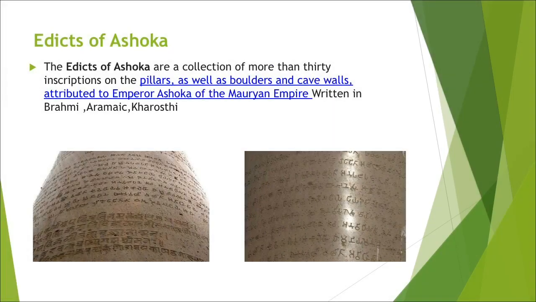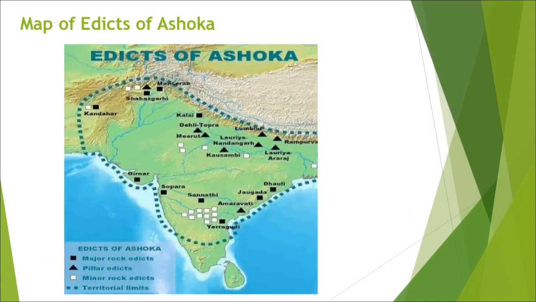All this was engraved on the pillars. We call them the Edicts of Ashoka, a collection of more than 30 inscriptions on the pillars as well as on the boulders and cave walls attributed to him, written in Brahmi, Aramaic and Kharosthi. Aramaic, in the Afghanistan side, and Kharosthi script. These are the rock and pillar edicts of Ashoka, which we get throughout the country.